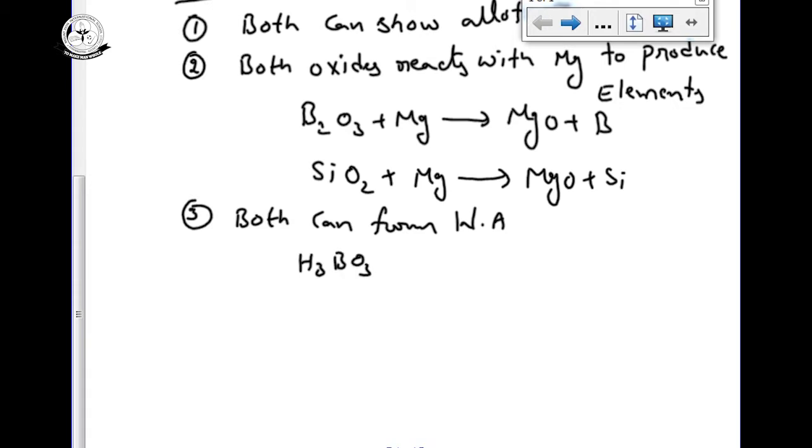Same like that, silicon can give H2SiO3, meta silicic acid.